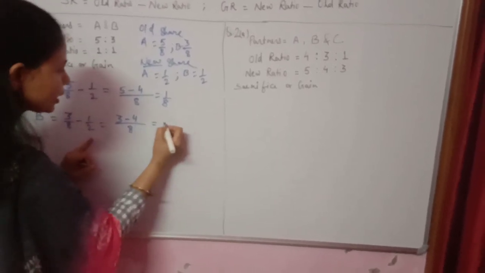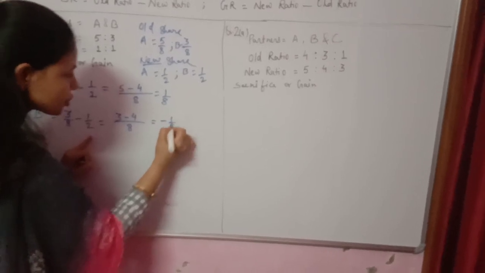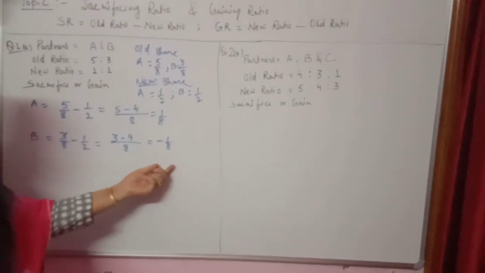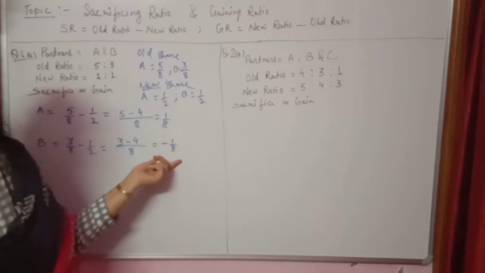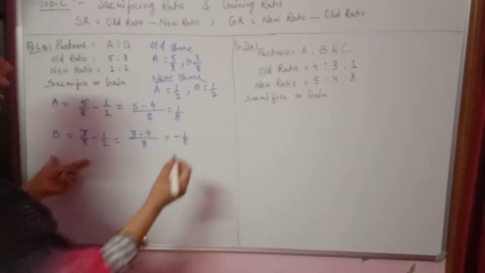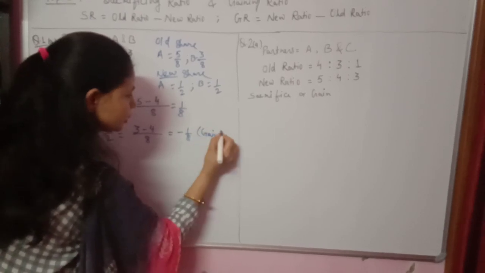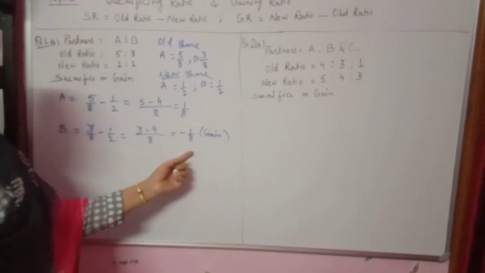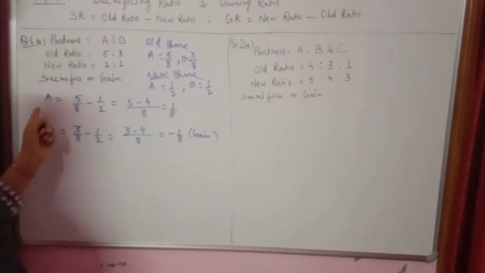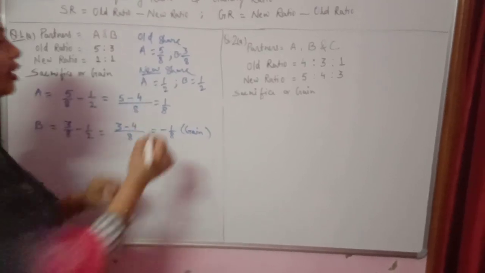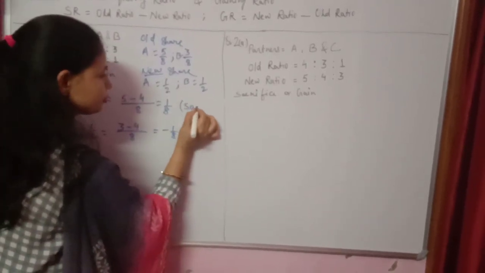So we will get minus 1/8. Since this is negative, B will gain. B is gaining 1/8 share of profit and A is sacrificing his 1/8 share.